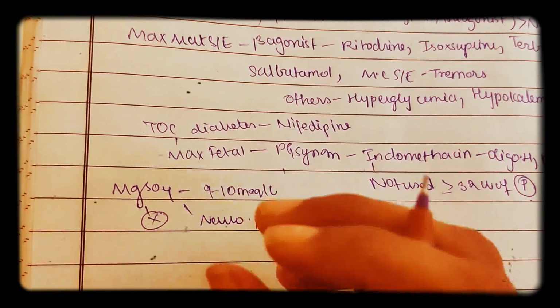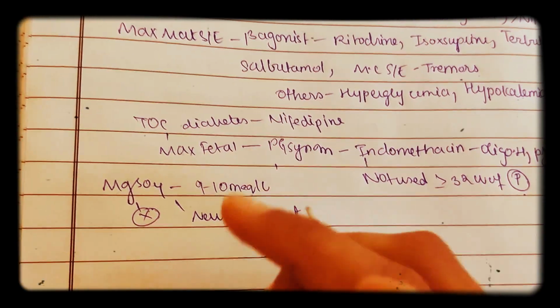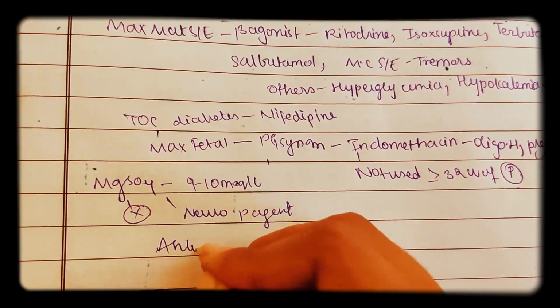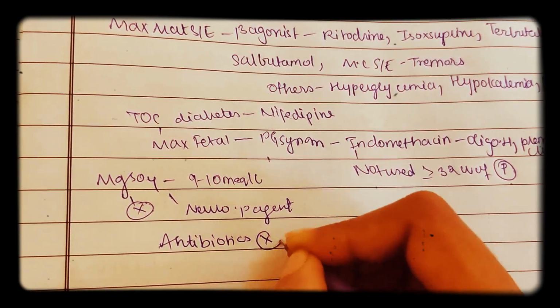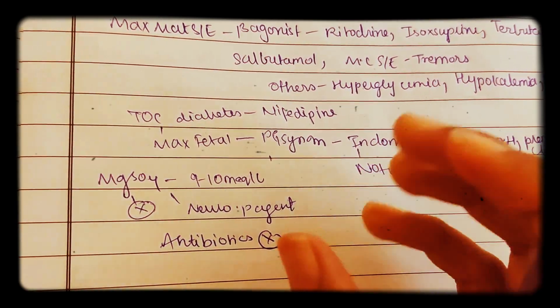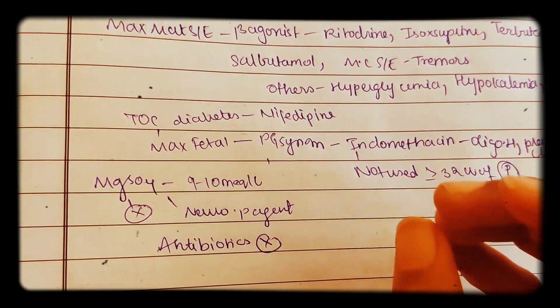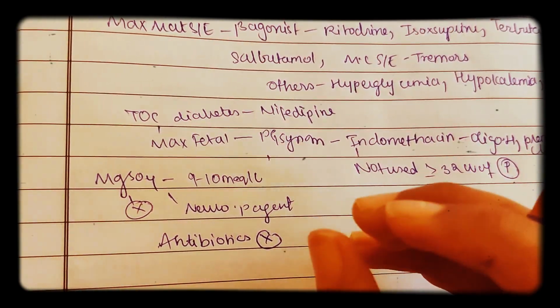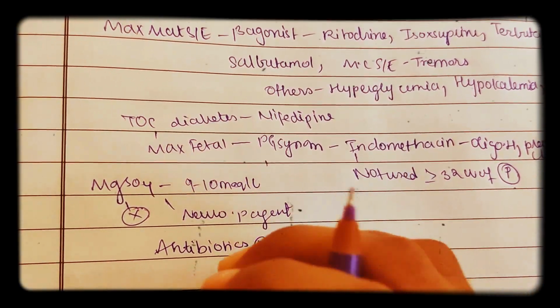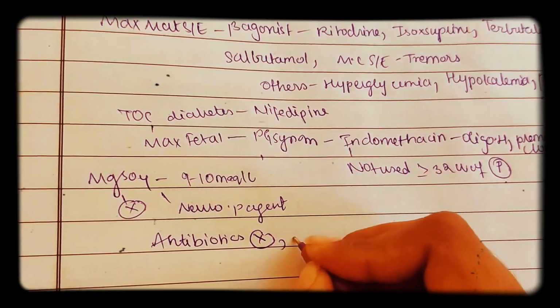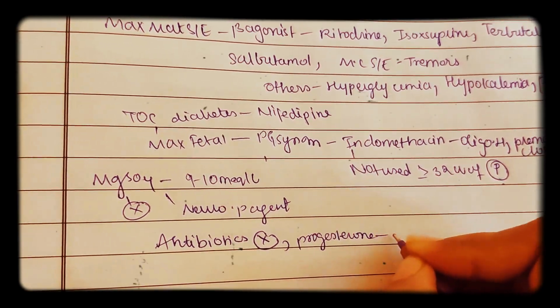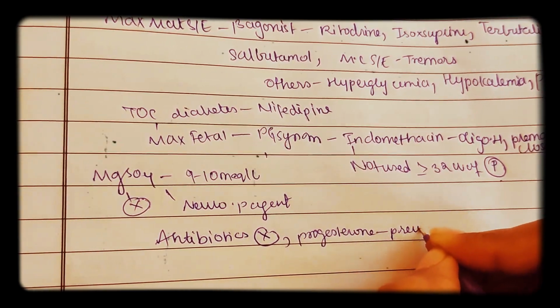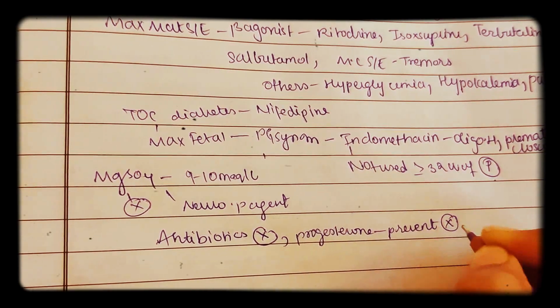Now, the following have no role in established preterm labor: antibiotics. Antibiotics don't have any role in preterm labor unless it is due to infection or associated with premature rupture of membrane, then antibiotics have a role, otherwise no role. Next, progesterone. Progesterone is used to prevent preterm labor, and it is not a tocolytic.